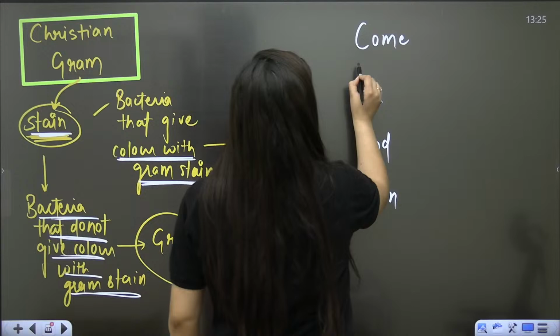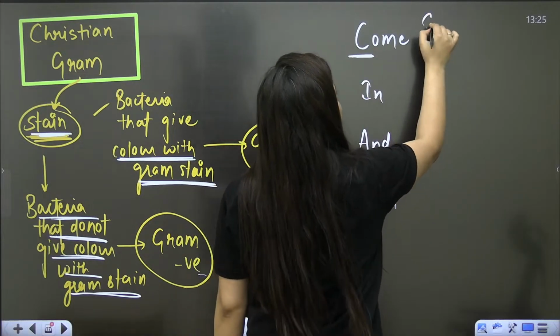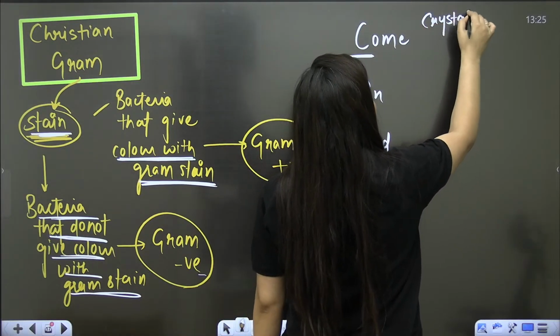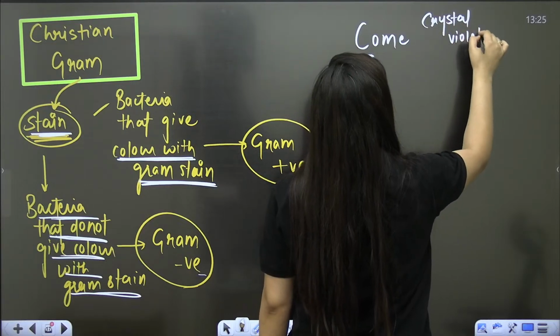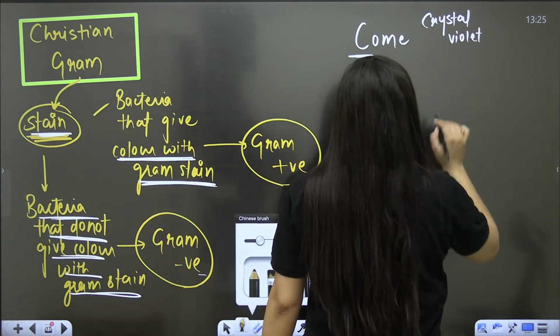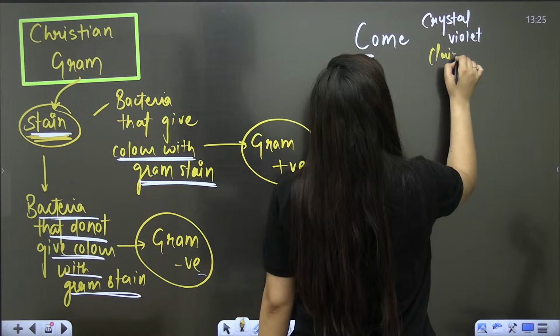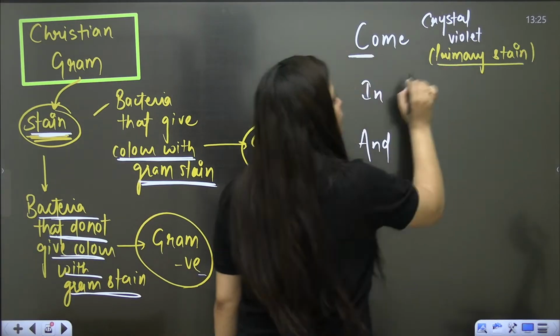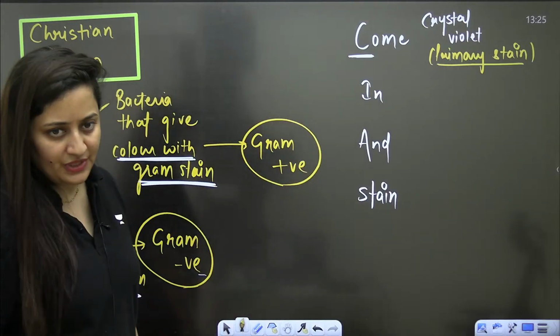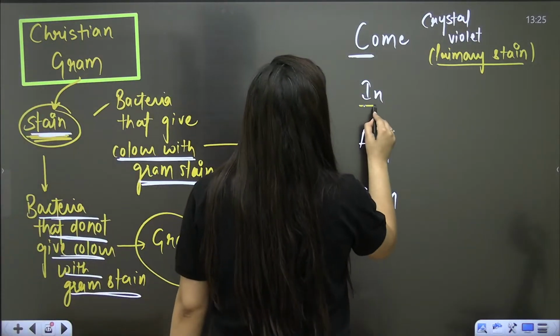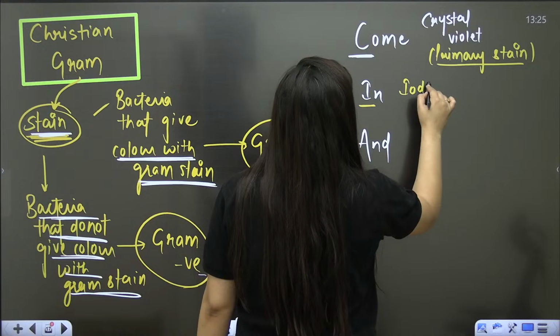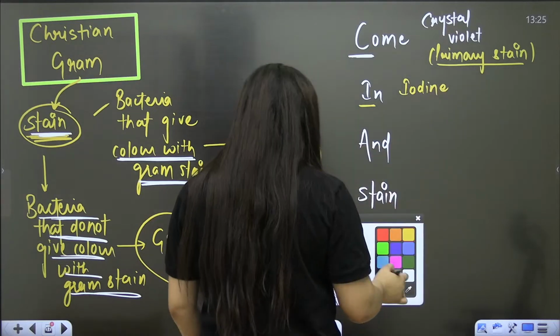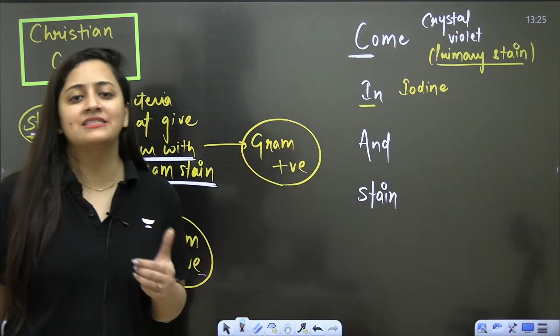So in the trick, C is for crystal violet. That is the main stain, the primary stain. First of all, you have to add this particular stain. Then comes I. I means iodine. Iodine is going to fix that stain.